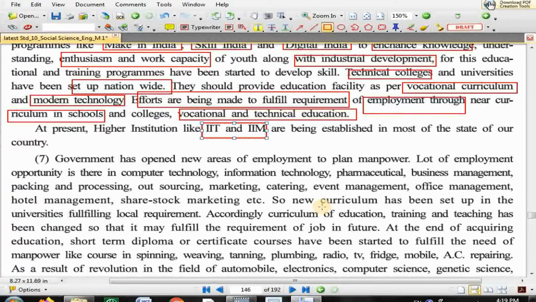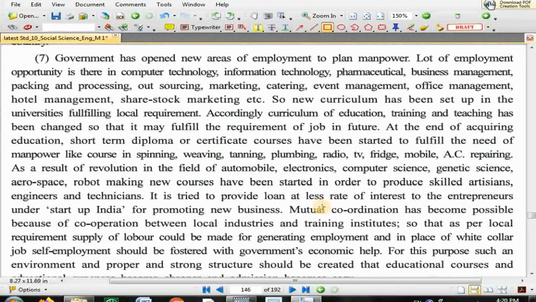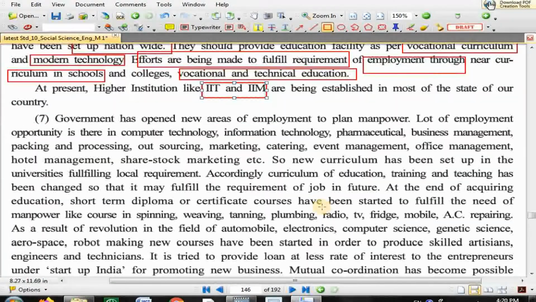Next, now the government has opened new areas of employment to plan the manpower, to plan the labor.